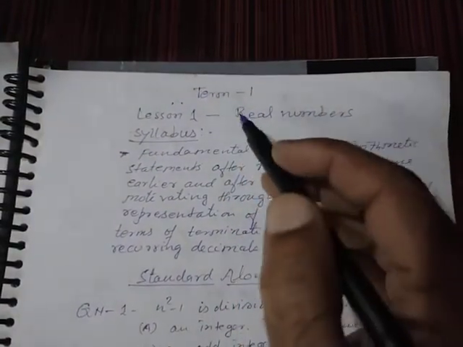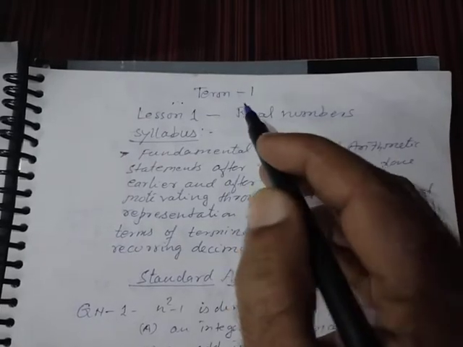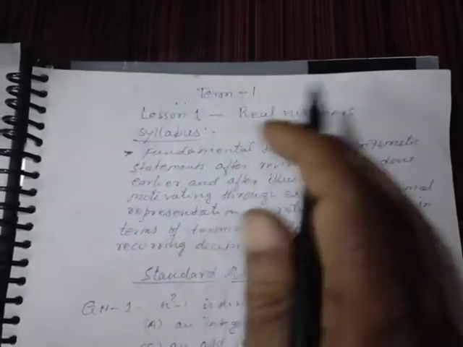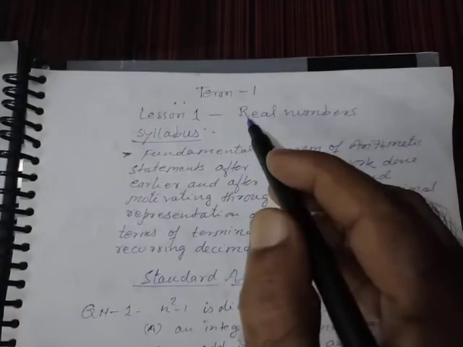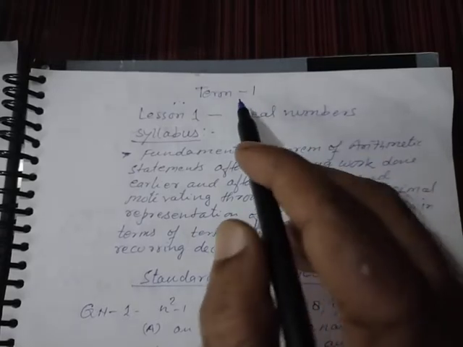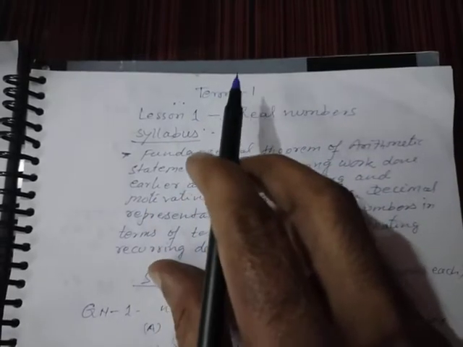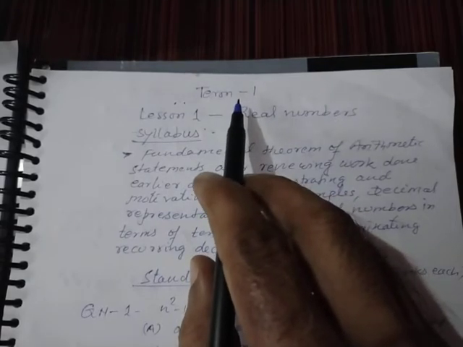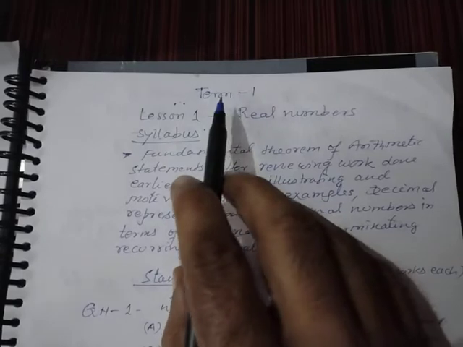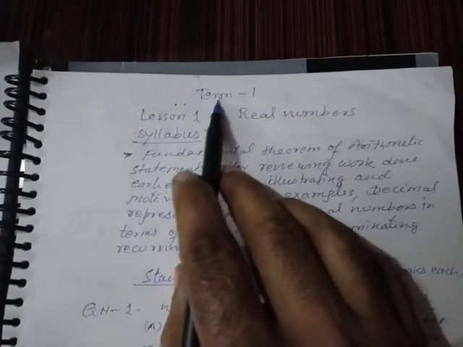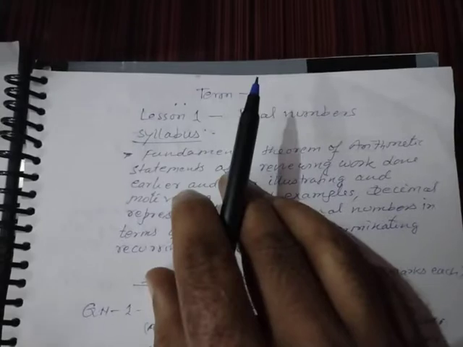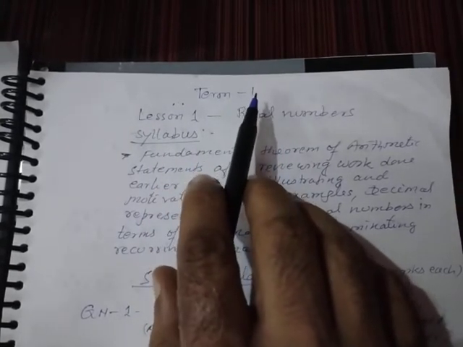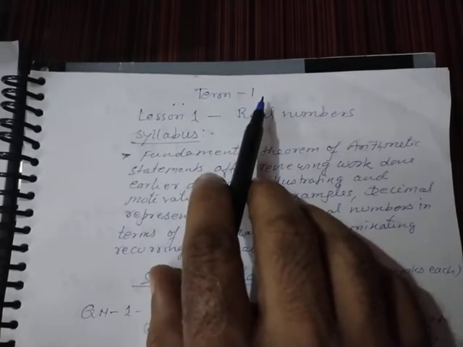Hello students, now get ready for the term 1 examination of 2021-22 on the basis of the new pattern of the CBSE circular. As you know, due to the effect of COVID-19, the CBSE board has decided to hold two terms, term 1 and term 2 examinations. Term 1 examination is going to be held in November and December.